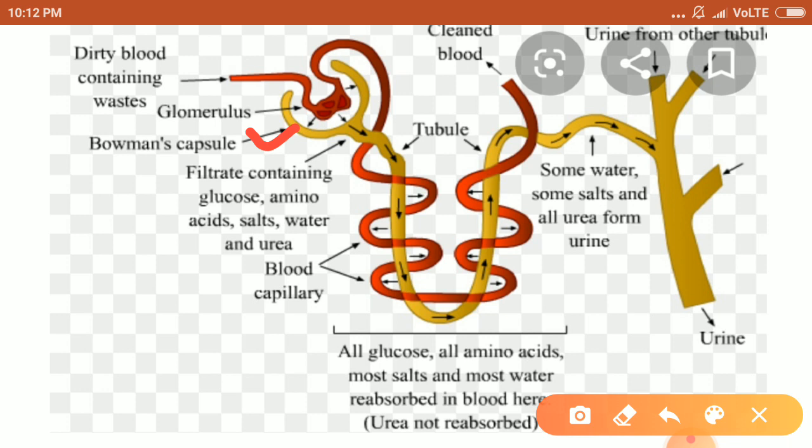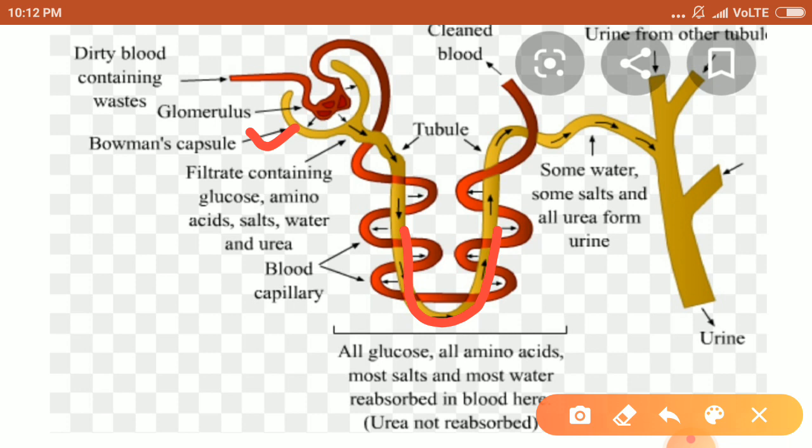Then this filtrate also contains some glucose, amino acids, salt, water, and urea. Some of the important substances should not be removed from the body. So all this glucose and these amino acids are absorbed back, I'm using the word reabsorption. It occurs in this renal tubule, so that these important substances will not flow out from the body.